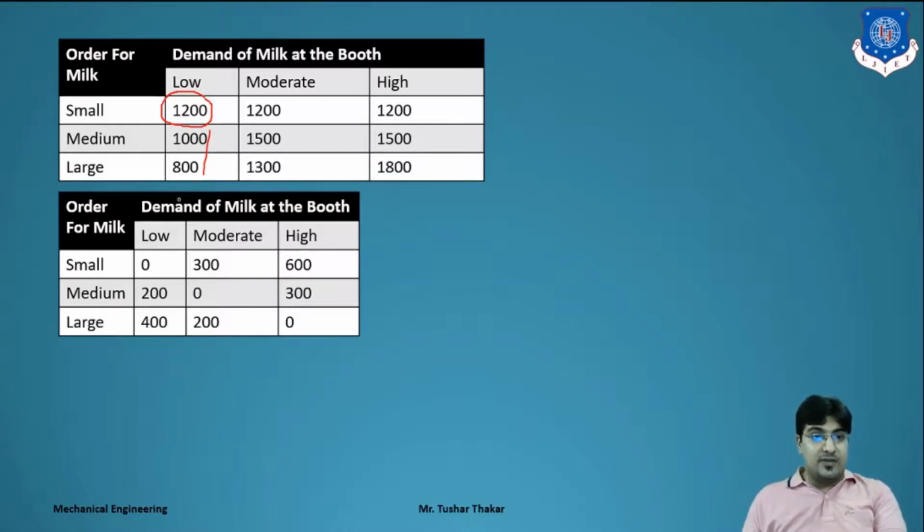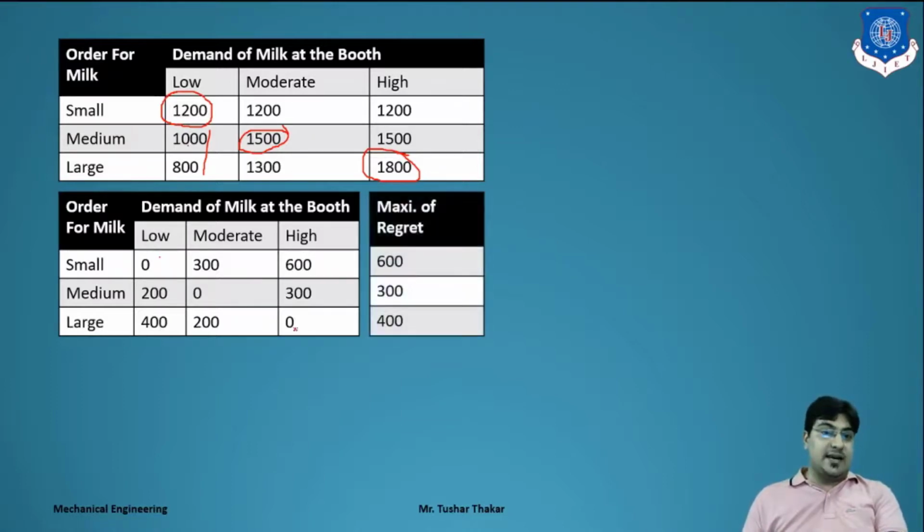So 1200 minus 1200 gives 0, 1200 minus 1000 gives 200, 1200 minus 800 gives 400. Same for the second column, where we have 1500 as the maximum value. In the third column we have 1800 as the maximum value, right? So we get the regret table as 0, 300, 600, 200, 0, 300, 400, 200 and 0.